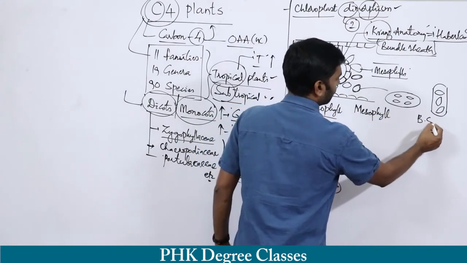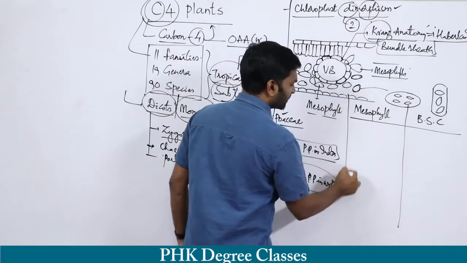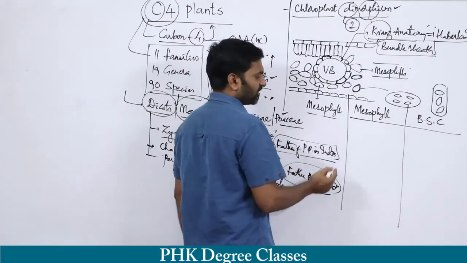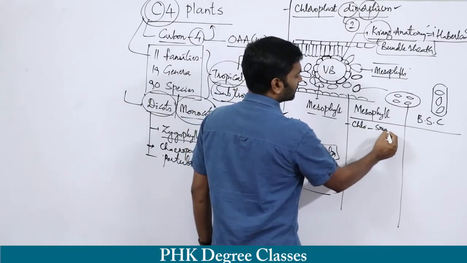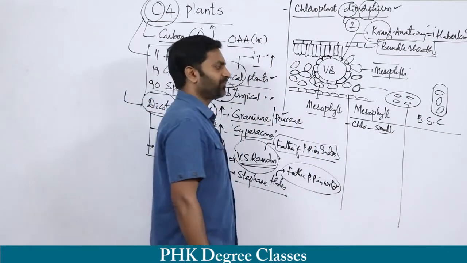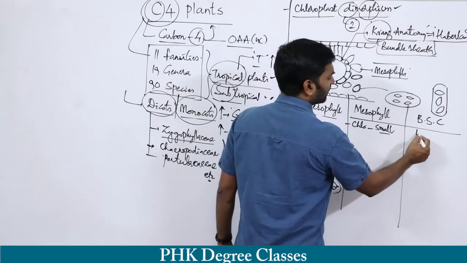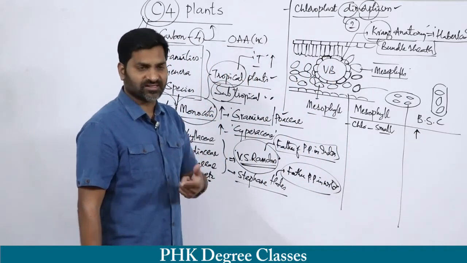This is the bundle sheath cell. So, mesophyll and bundle sheath cell. Just have a look. The chloroplast in the mesophyll cell is small in shape, whereas in the bundle sheath cell the chloroplast size is large. It is bigger in size.